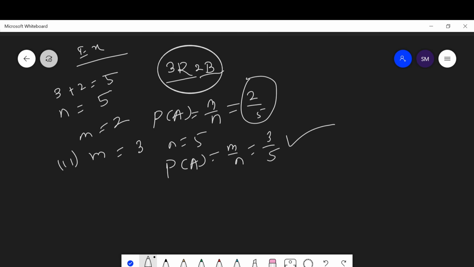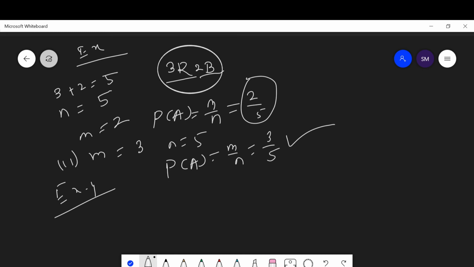Here another question says that a box of 600 electric bulbs contains 12 defective bulbs. One bulb is taken out at random from the box. What is the probability that it is non-defective?